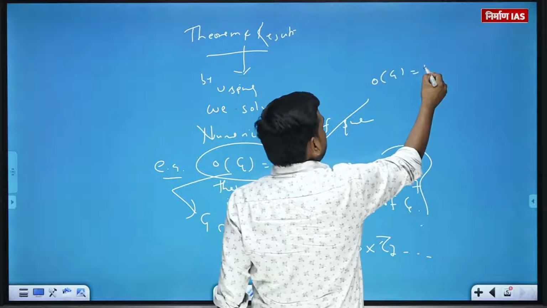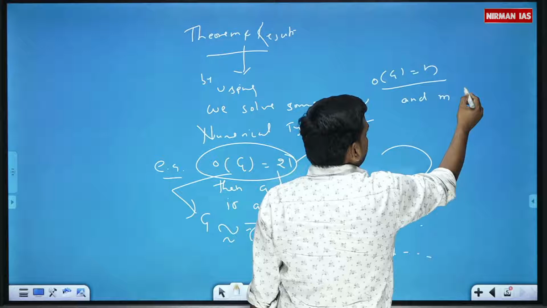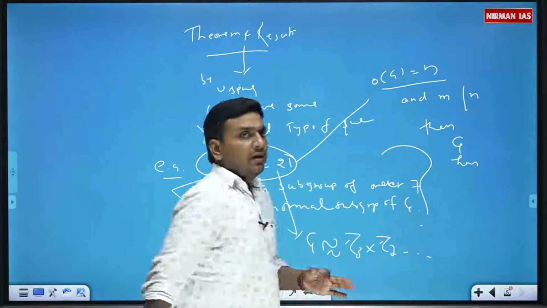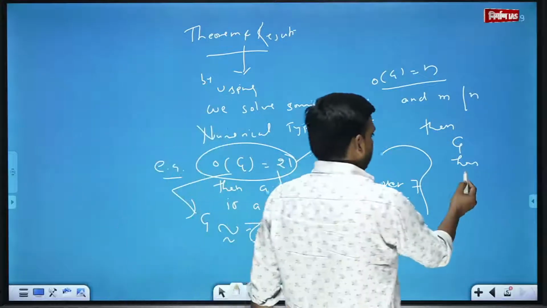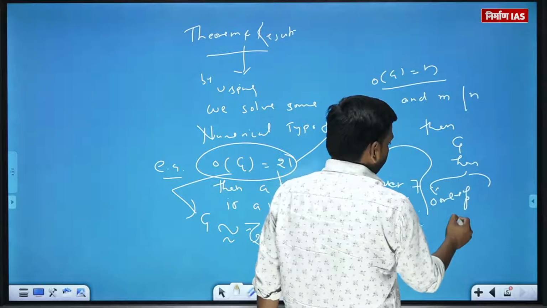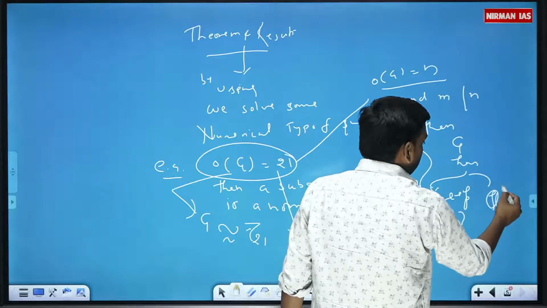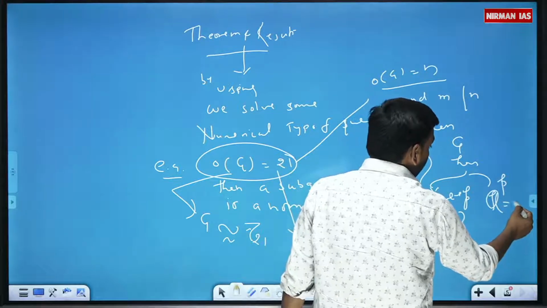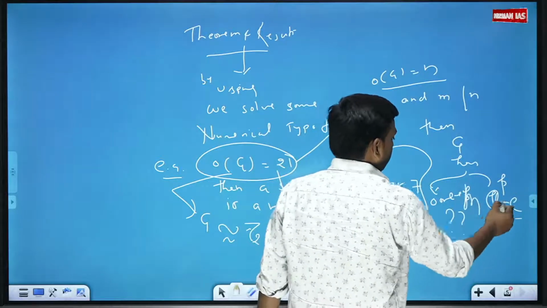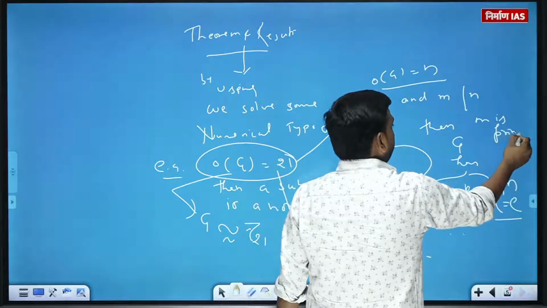Let's say order of G is some finite number n and some prime number p divides n, then G has an element of order p, or G has an element such that the composition of that element p times gives you identity. Sorry, p is not that m, p is a divisor, where p is a prime number. You can take p there.